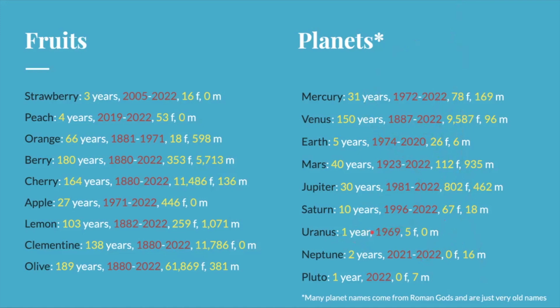I tried to see if there was some big news around Uranus in 1969, but I couldn't find anything. The only thing I can think of is that's the year we landed on the moon, so maybe people were just really into space that year.